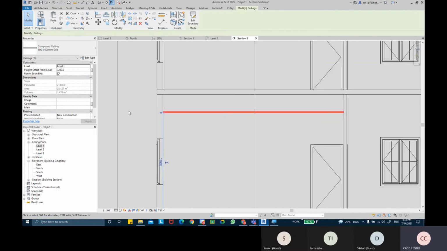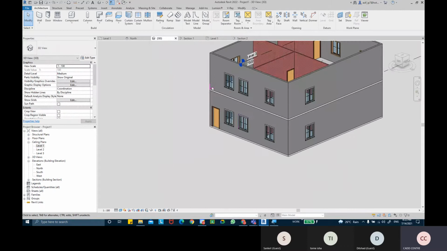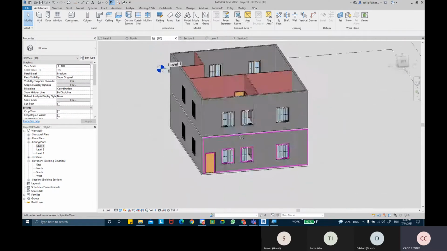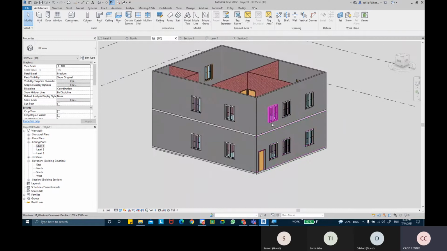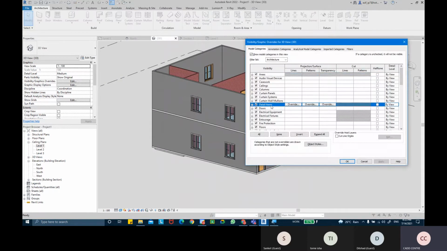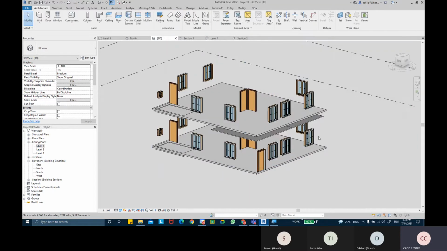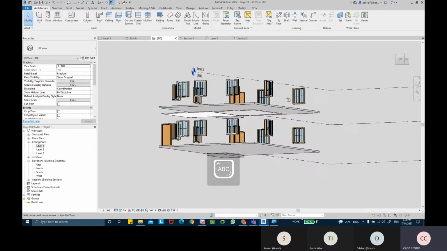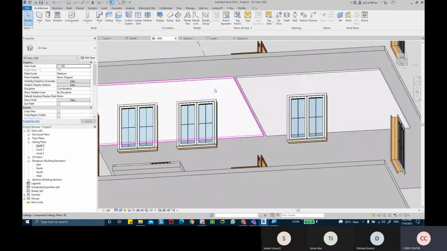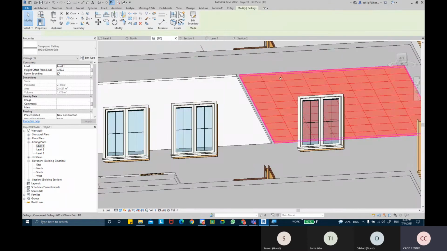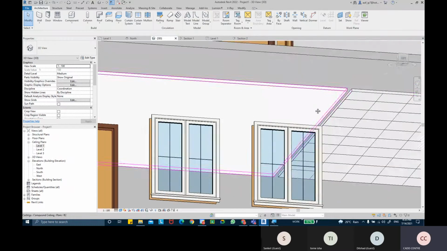Okay, now let me come into my 3D view to see whether the ceilings have been drawn or not. Okay, but I'm unable to see the ceilings or the false ceilings, so we can come into the visibility graphics, that is VG, and maybe I can hide the walls for a temporary moment so that we see whether the ceilings have been drawn or not. Here we go. So that's the flat ceiling for the living room, and that's the grid ceiling that we have drawn for the kitchen basically.